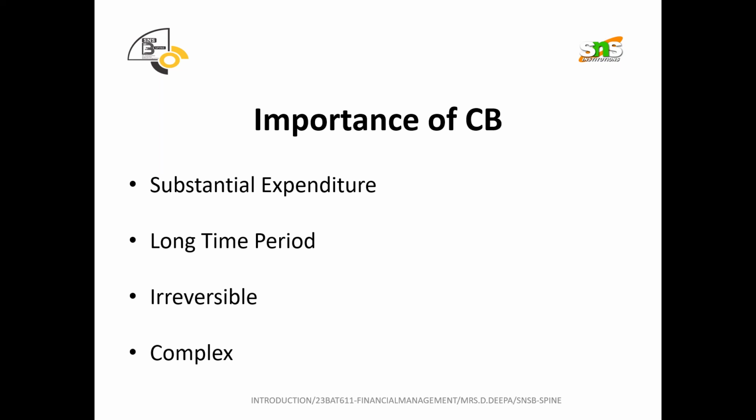Next is long-term. From the beginning, we are discussing the same long-term assets. It is for long-term assets, for fixed ones. That is why, obviously, it is for a long-term period. Capital budgeting is for the long term. And irreversible. Once you have invested in a land or a building or machinery, you cannot get it back. You cannot say, no, I don't want this, I need to get my cash back. It is not possible. It is irreversible. Once you have invested, it is fixed.